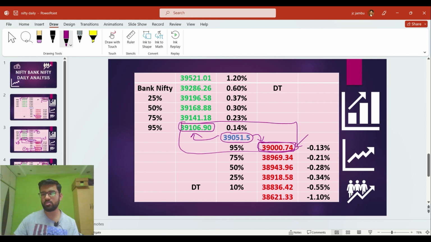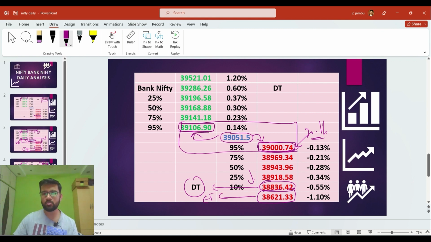The market has to sustain below this level, then only can we expect a fall up to this 38,836. But before that, the market has to sustain below this level for at least 30 minutes to 1 hour, and we can consider this level as a downside daily target. And if the market closes below this level, then we can expect a further fall up to this 38,621, and this will be our extreme target on the downside.